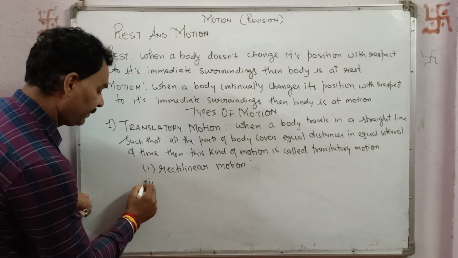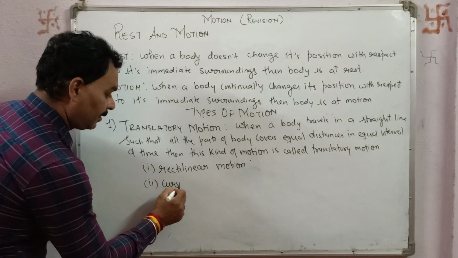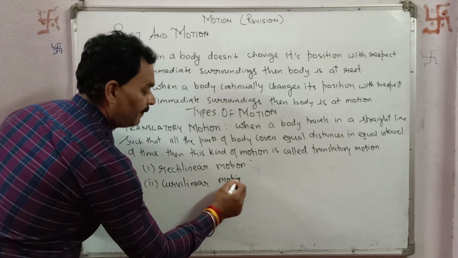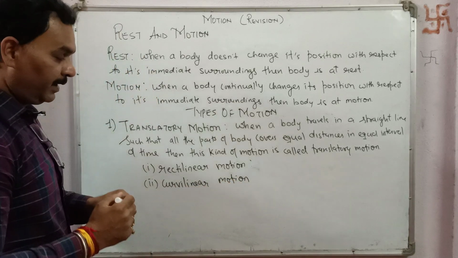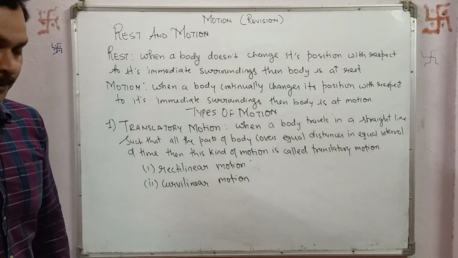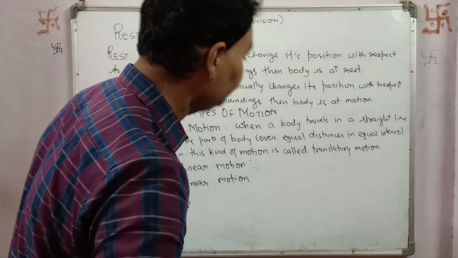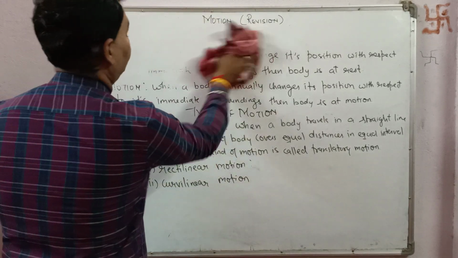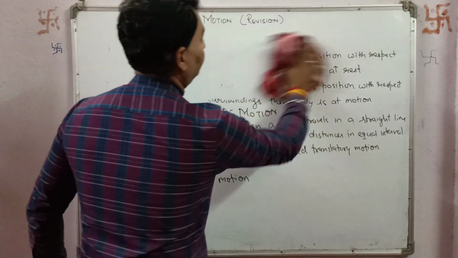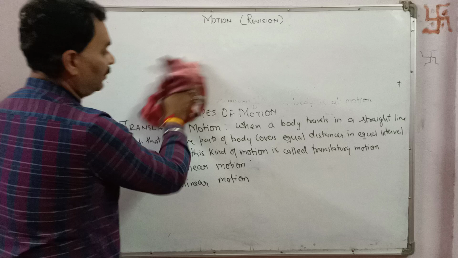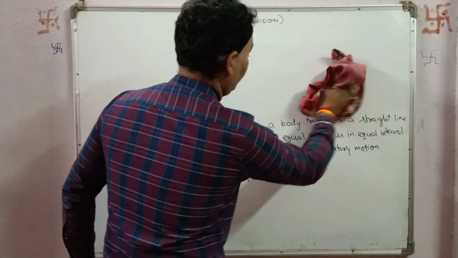Second, curvilinear motion. When a body is moving in a curved path, then it is called curvilinear motion. Now these definitions are given in your book. Kindly go through that also.